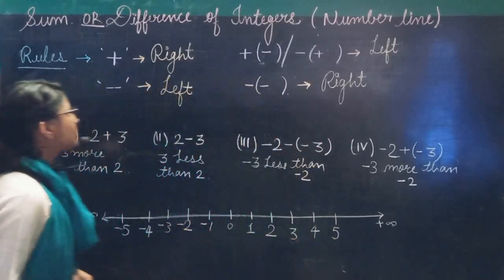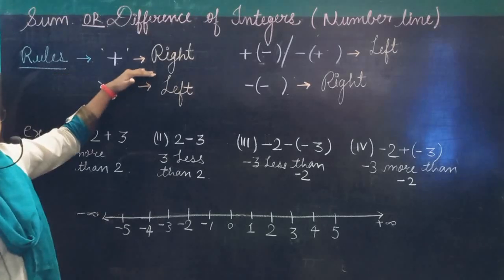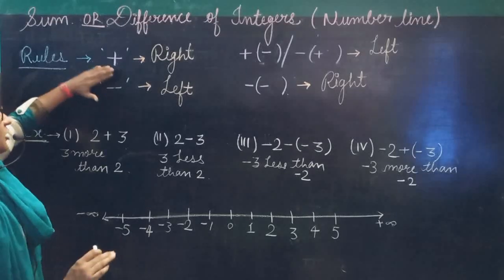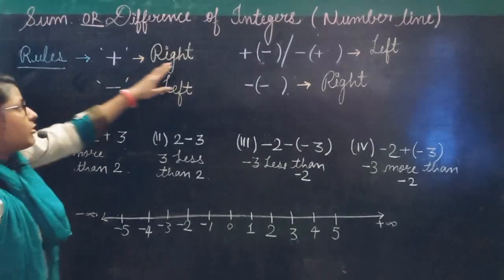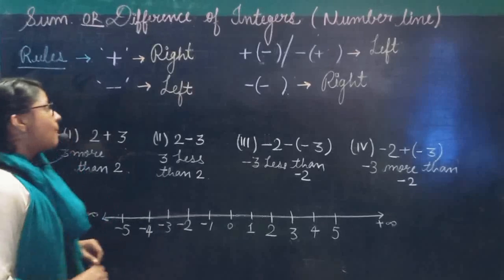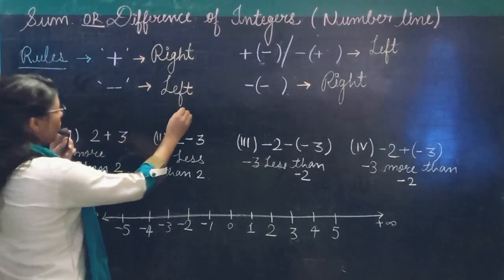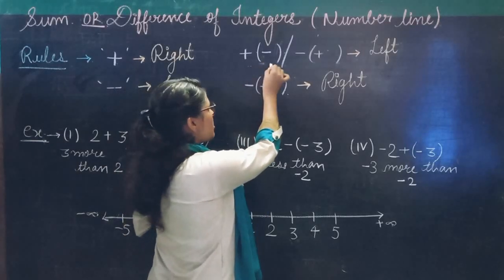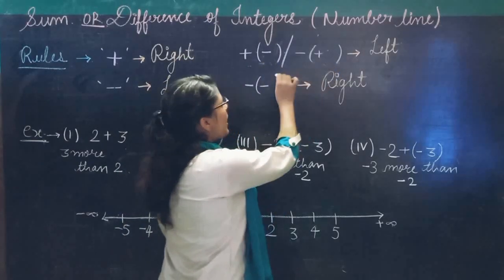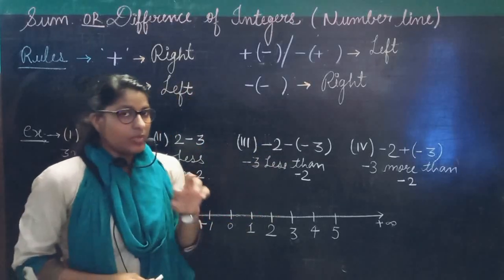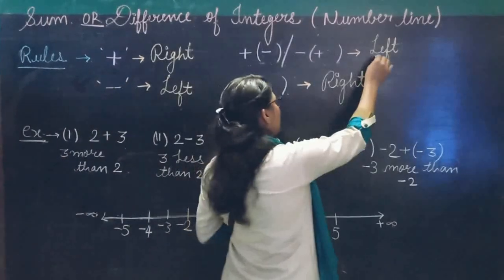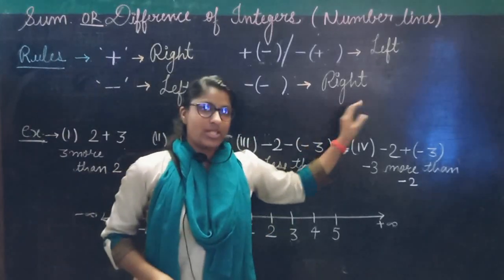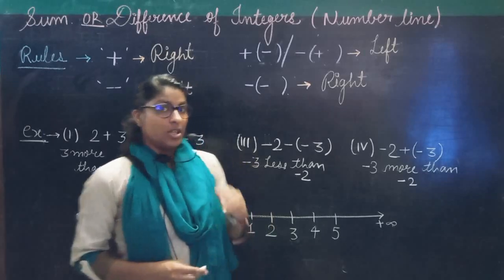Now see the rules. When you want to find a sum, addition, the plus sign is there. Sum or difference, whatever. If there is a plus sign between two integers, we will move right hand side. If there is a minus sign between two integers, we will move left hand side. If there are two different signs, either plus minus or minus plus, any different signs between two integers, we will move left hand side. And if two similar signs are there, we will move right hand side. How? Let's see the examples.